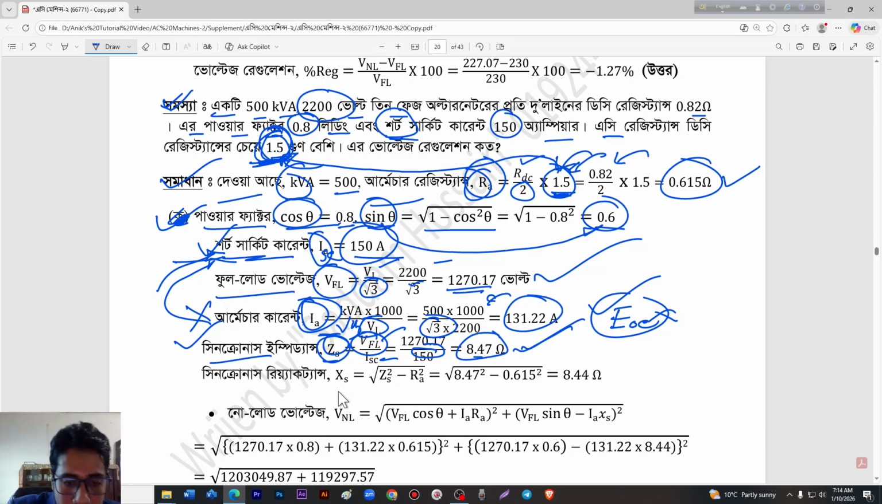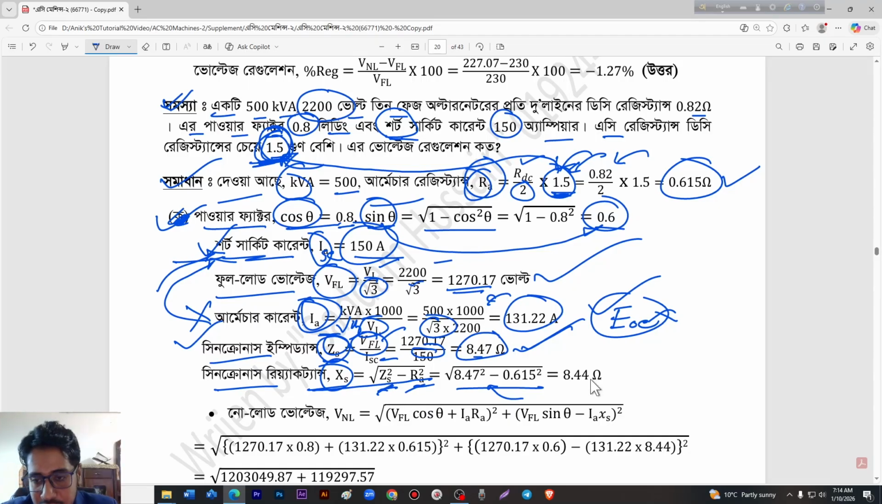This is very simple to understand, and we can get synchronous reactance from armature resistance and synchronous impedance. Synchronous reactance will be root over Z square minus RA square. This formula has been informed from my previous videos already, and if we put down the value of synchronous impedance and armature resistance, from this calculation we will get the synchronous reactance as 8.44 ohms. This is very simple.